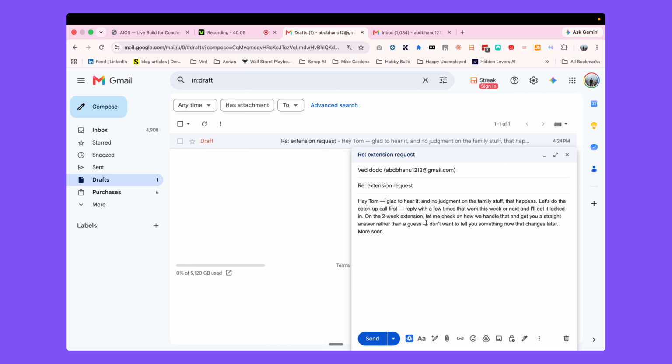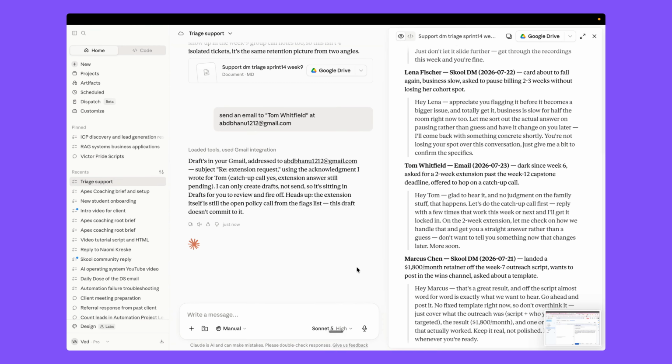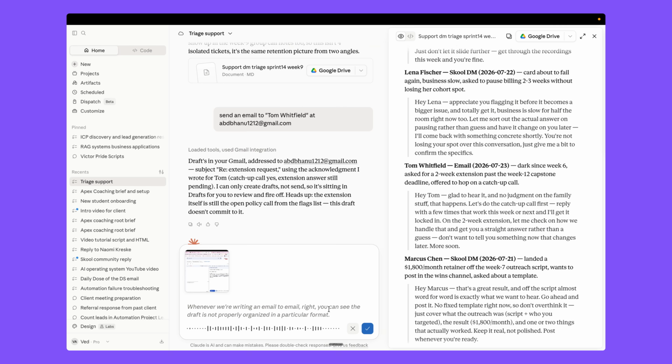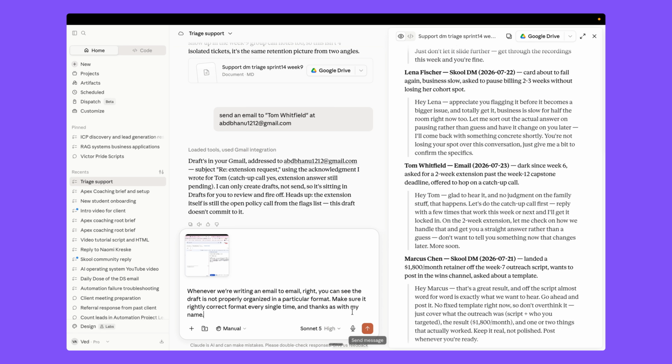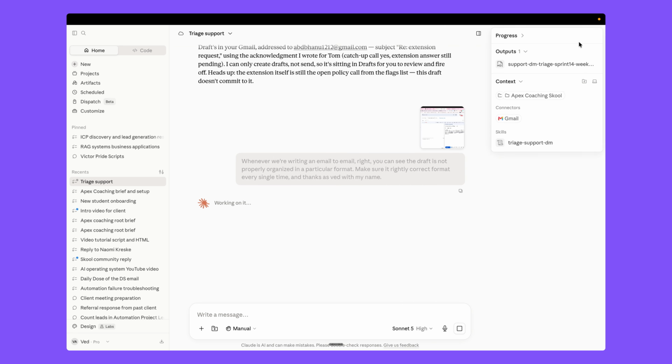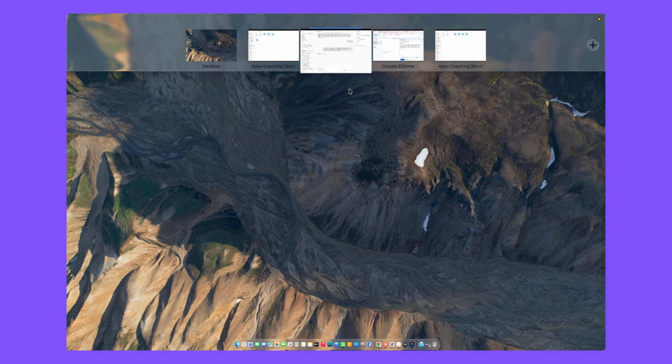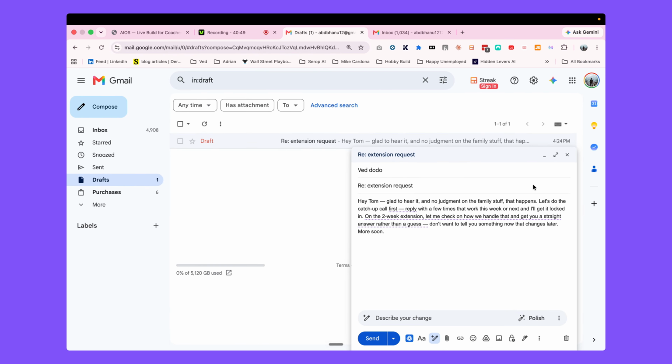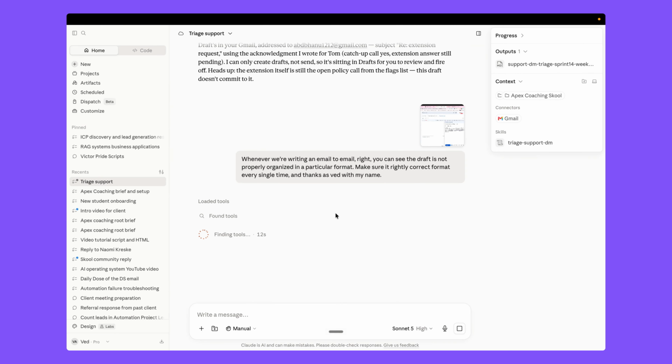And you can ask it to structure it correctly as well, right? All you need to do is take a screenshot, go to your Claude, and tell it, whenever we write an email, you can see the draft is not properly organized in a particular format. Make sure it's in the correct format every single time, and thanks with my name. Okay, so it generates the draft for us in proper email format, not like this. And this way you can update your skill as well, right?